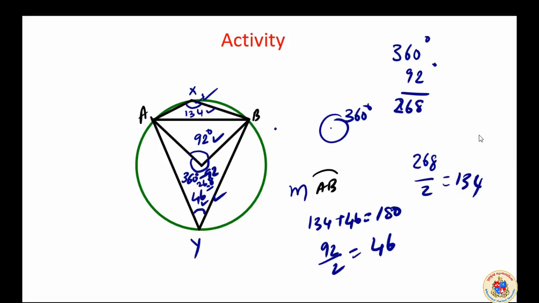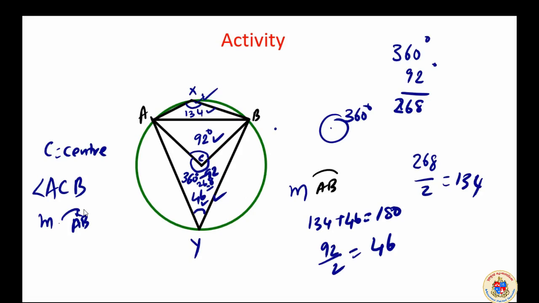And another thing I would like to say: if I mark C as the center of the circle, we can see an angle ACB. Angle ACB is the measure of arc AB, in this case AXB. So the measure of an arc is the measure of the central angle formed by that arc.